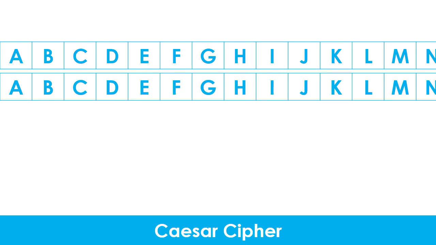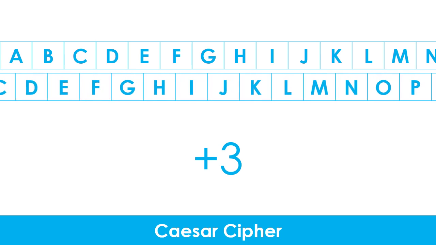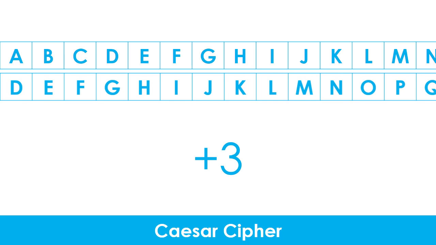A simple method of encryption is the Caesar cipher. It works by shifting the letters in the alphabet by a set number of positions. For example, a shift of 3 would turn A into D. B becomes E and C becomes F.